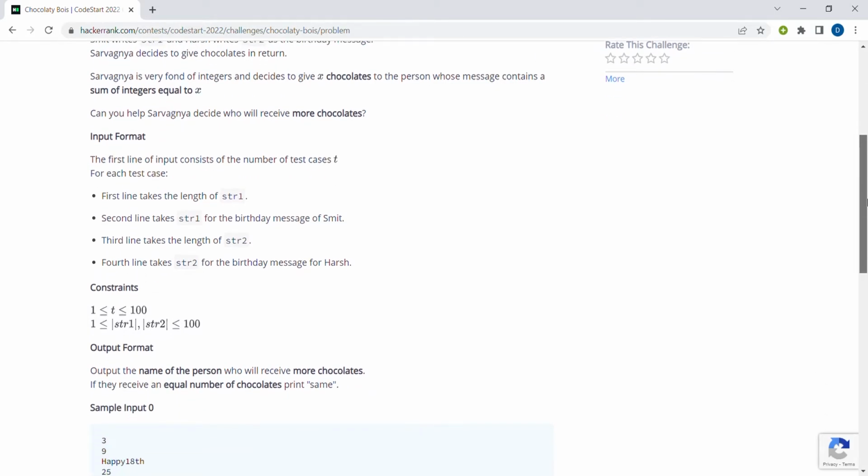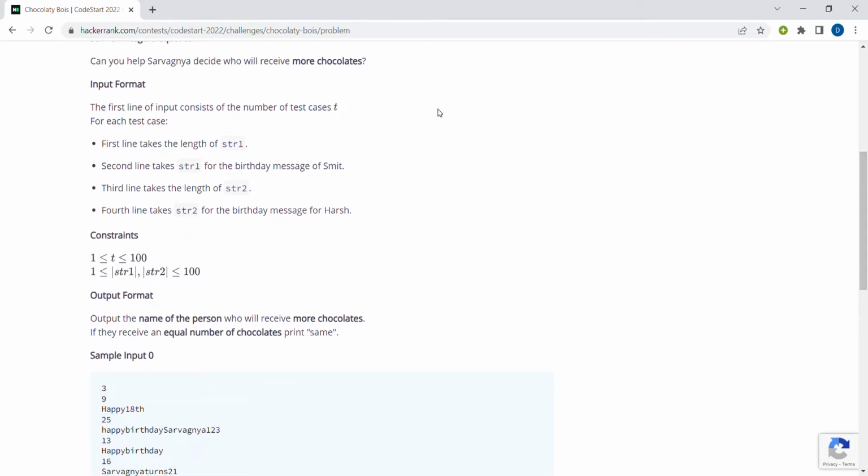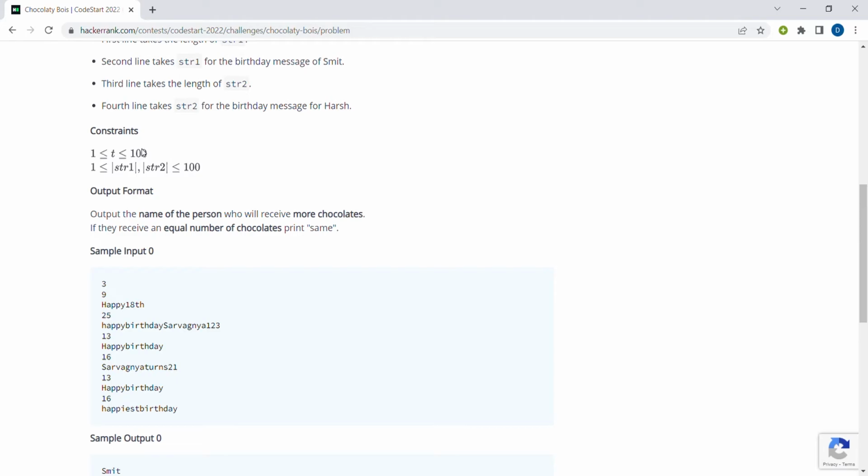So coming to the input format, the first line consists of a number t, that is the number of test cases. Then for each test case there are 4 lines. The first line takes the length of string str1, then followed by the actual string. Then the third line takes the length of string 2 followed by str2. Then the constraints given are, in each input the number of test cases will be from 1 to 100 and the length of string 1 and string 2 will be between 1 and 100. So at maximum the message will be 100 characters long.